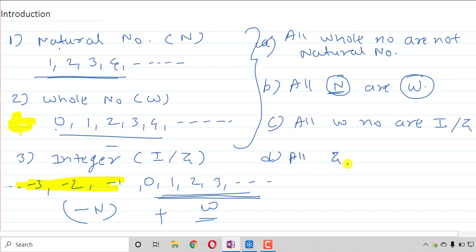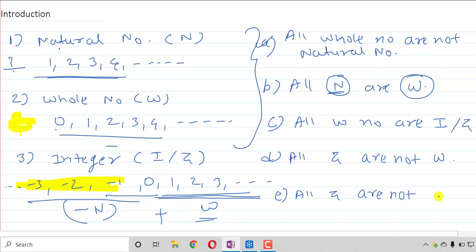All integers are not whole numbers. Now the next one, are all integers natural numbers? No. Again, this part, that is 0, minus 1, minus 2, is absent in natural numbers. That's why all integers are also not natural numbers.